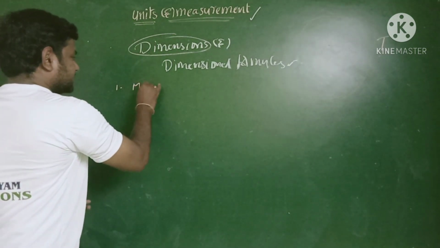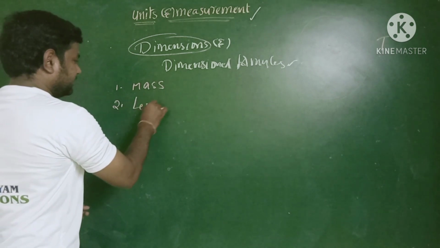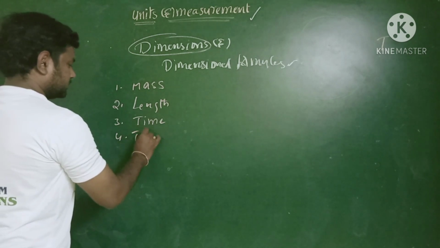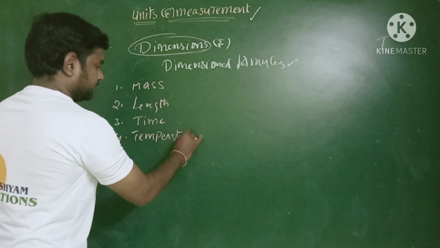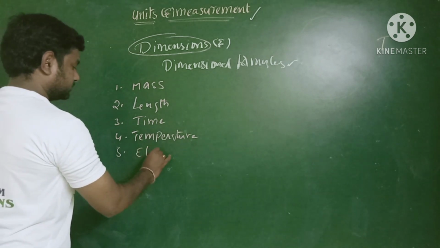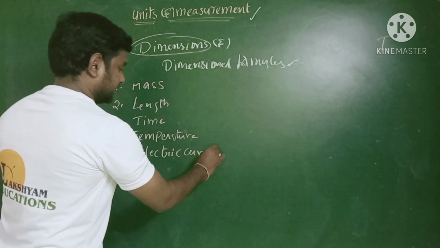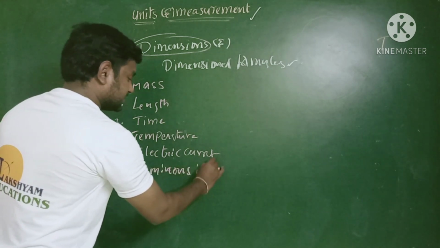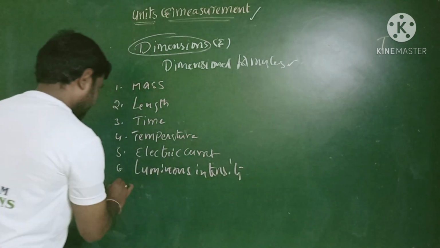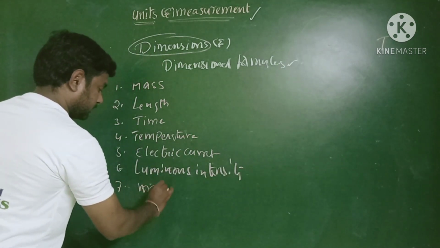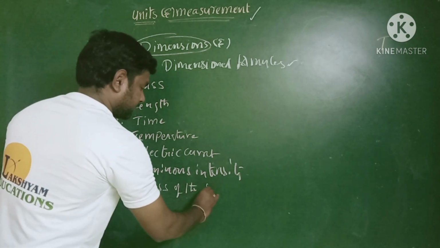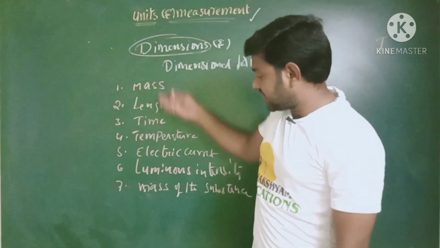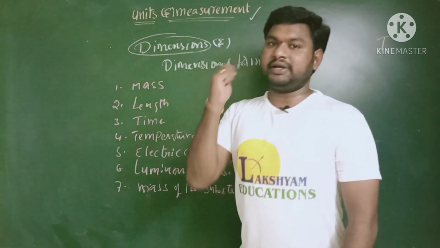First, mass, length, time, temperature, electric current, luminous intensity, and seventh, amount of substance. These seven are called the fundamental quantities.